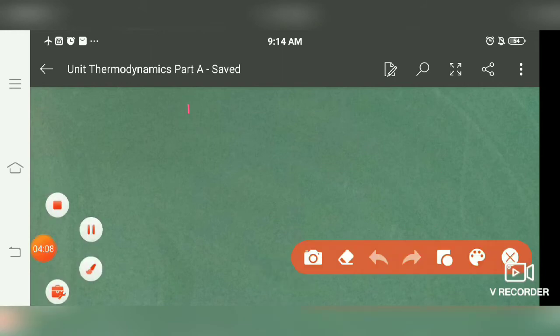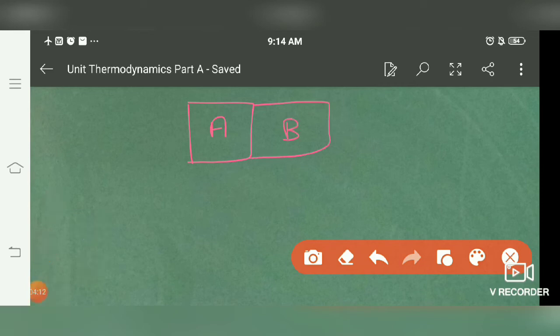It means if A and B are in thermal equilibrium, and B and C are in thermal equilibrium, then A and C are also in thermal equilibrium with each other.